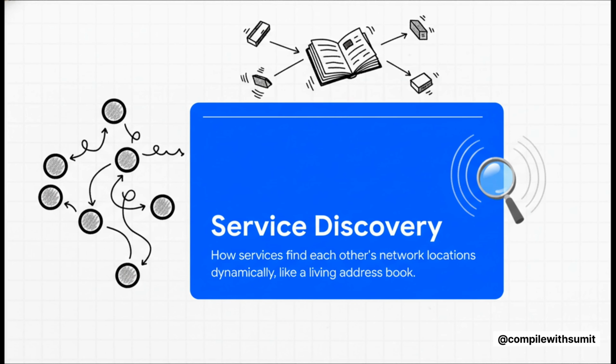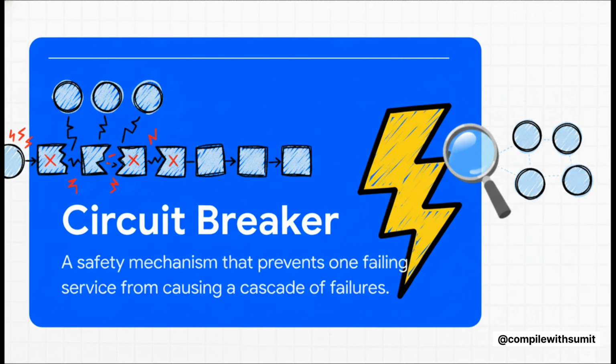Now this one is a total lifesaver. It's a pattern called a circuit breaker. Imagine one of your services starts to fail. If all the other services just keep calling it over and over again, they'll all get stuck waiting, and pretty soon your entire system can grind to a halt. A circuit breaker detects that failure and trips, automatically stopping any more calls to that broken service for a little while. It's a crucial safety net that stops a small problem from causing a total meltdown.